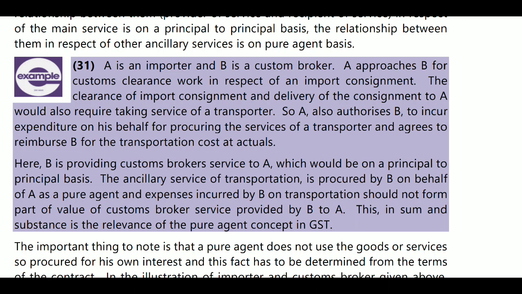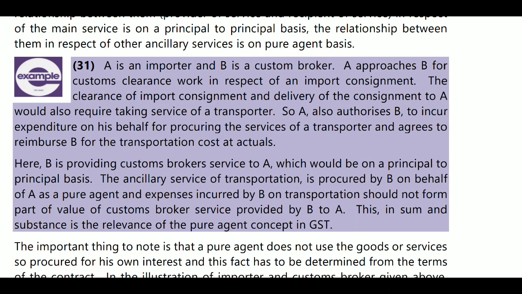For example, A is an importer and B is a customs broker. A approaches B for customs clearance work in respect of an import consignment. The clearance of the import consignment and delivery of the consignment to A would also require taking services of a transporter.